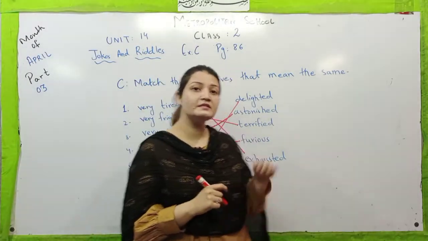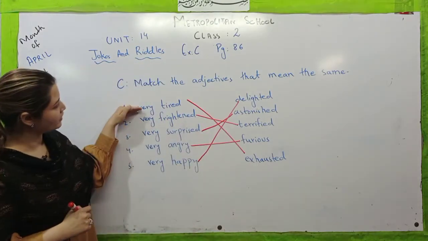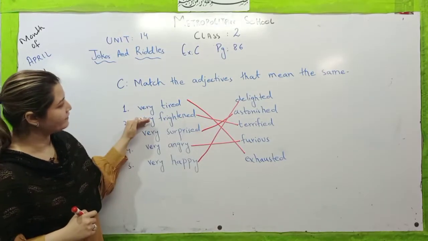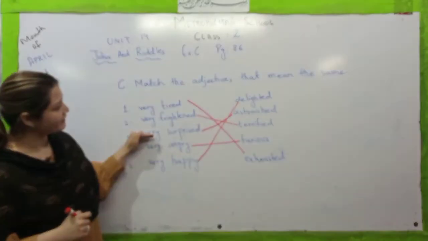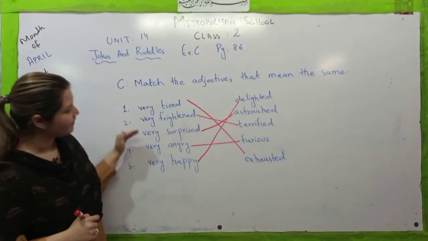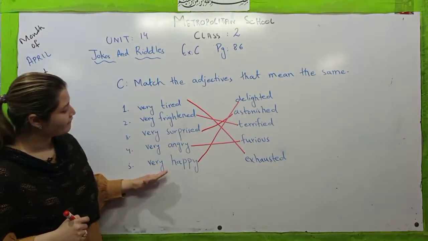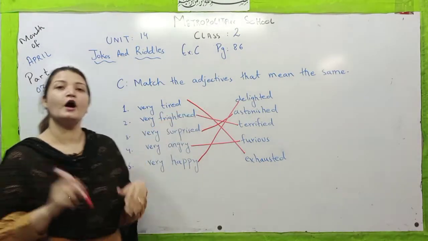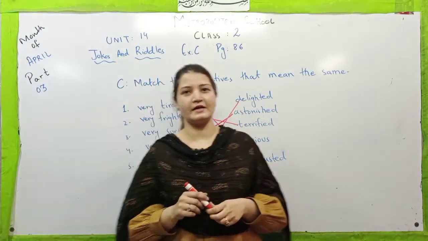So let's repeat these adjectives with me once again. Very tired, exhausted, very frightened, terrified, very surprised, astonished, very angry, furious, very happy, delighted. Now we have the last grammar exercise for today's lesson.